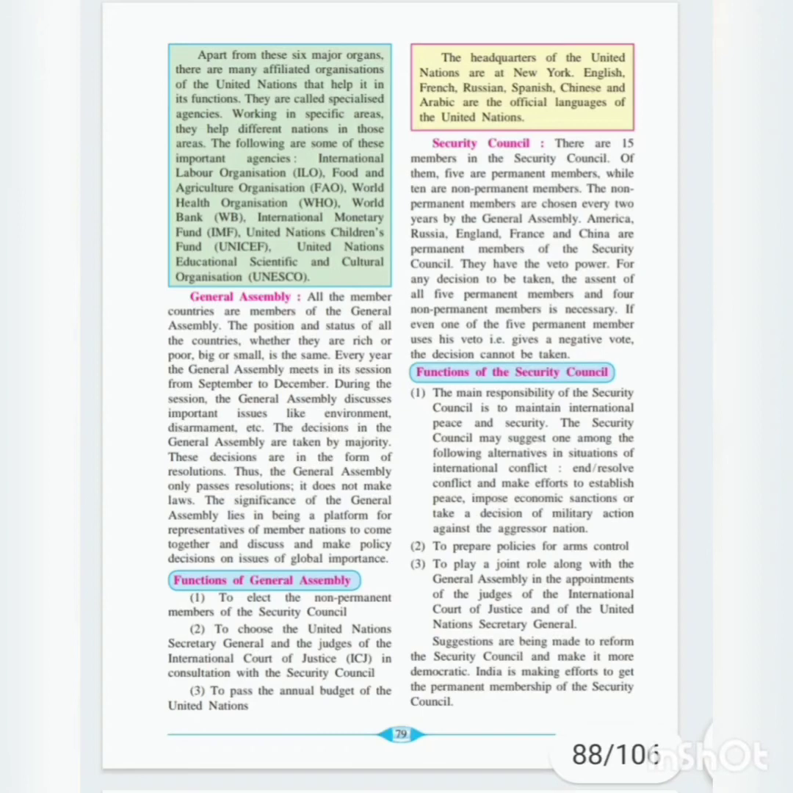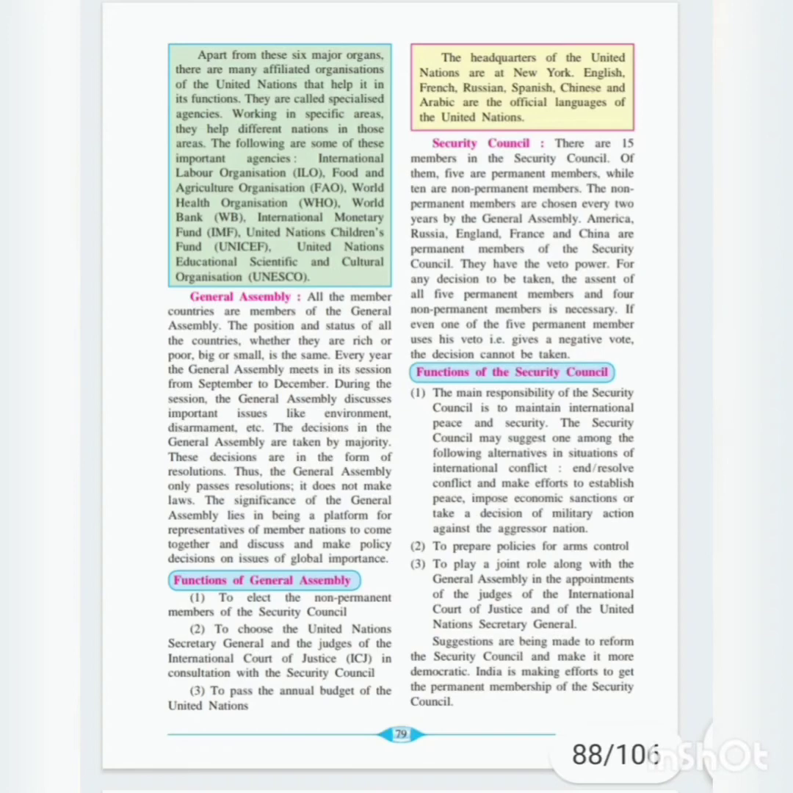Impose economic sanctions or take decisions of military action against the aggressive nations. Aggression means attacker nations. So its duty is to impose economic sanctions and take actions against the aggressors. Along with that, it can take military action against the aggressive nations. Now see, one of the important differences: the League of Nations that we studied did not have military power, but here the United Nations has military power. So it can take military actions against the aggressive nations.